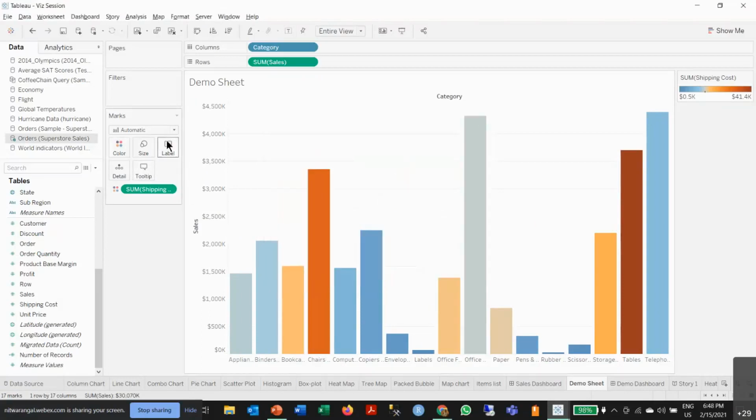Okay, so this is what in details we can add. Let's say I want to add a profit to tooltip. Let's add profit. So as I move the tooltip, you can see now another category that is added of profit. Profit, sales, shipping costs, and category.